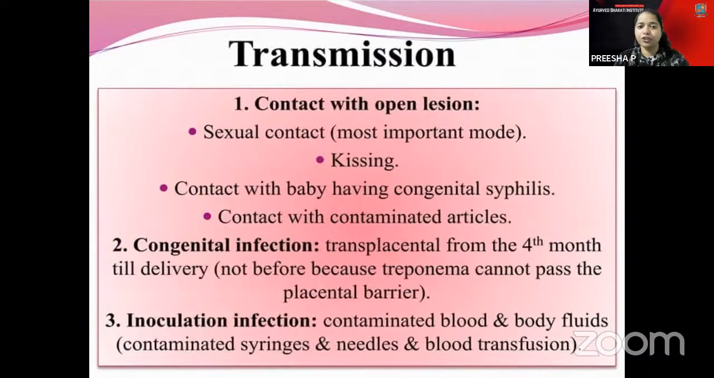You have transmission with an open lesion, that is by sexual contact, kissing, and contact with a baby having congenital syphilis, and with contaminated articles in the open lesion. Congenital infection is through transplacental transmission from the 4th month till delivery. Inoculation infection is by contaminated blood and body fluids, with the help of syringes, needles, and blood transfusion.